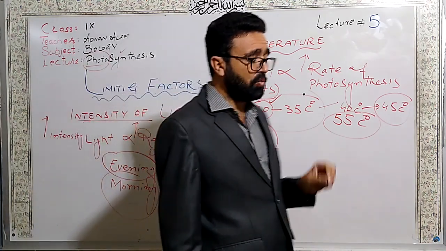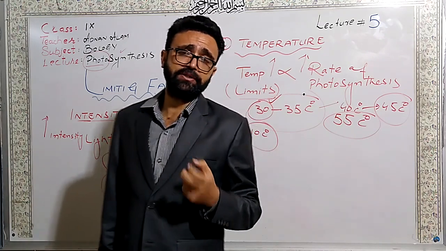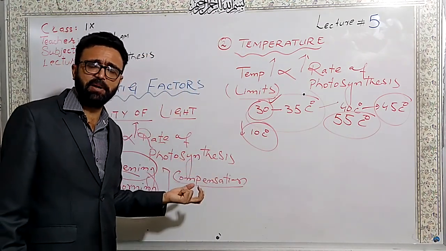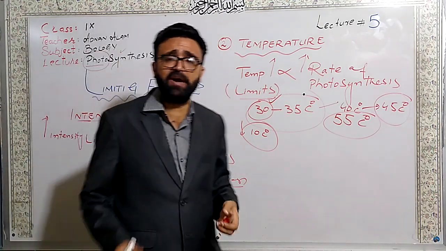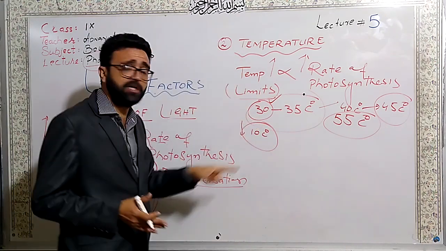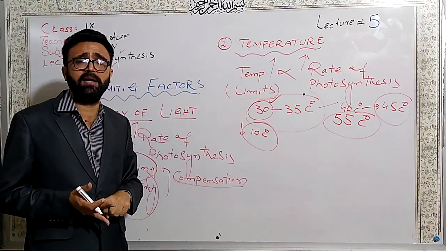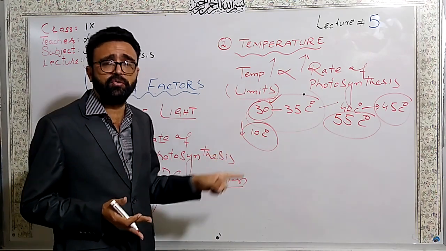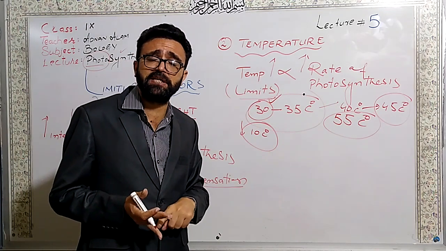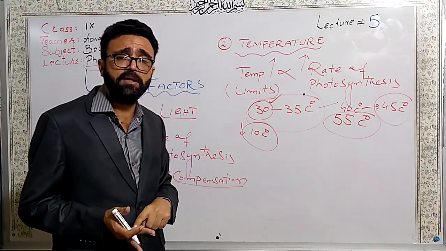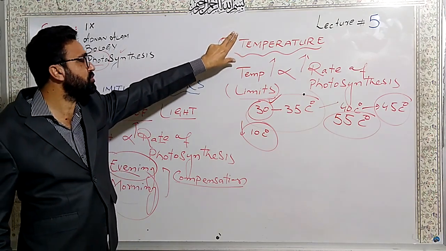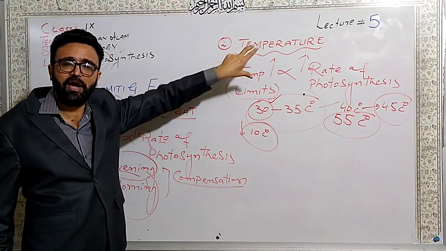Now the question arises in the minds of the students that we know that light is needed, we know that carbon dioxide is needed, so how is temperature affecting the photosynthetic process? Dear students, in the photosynthetic process, enzymes work. Mainly the Rubisco enzyme I told you about in the dark reaction, which initiated the process of fixing the carbon dioxide with RuBP. Enzymes which are used in carbon fixation are also sensitive to temperature.